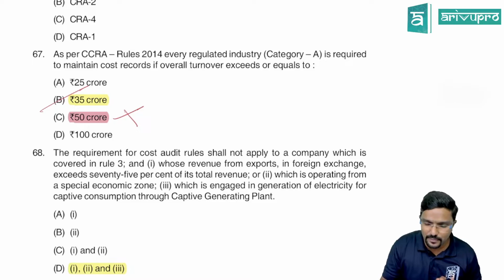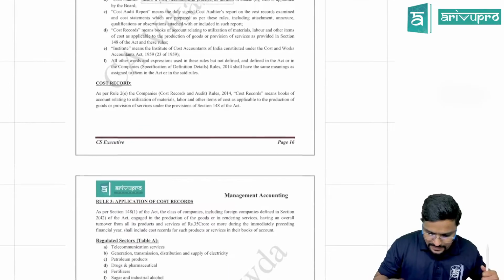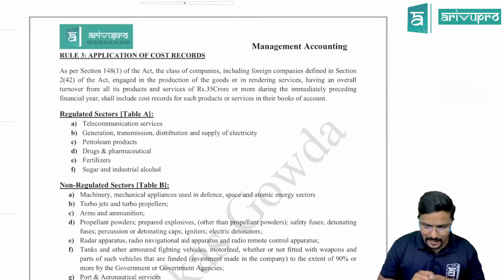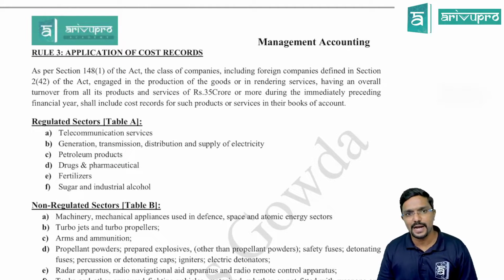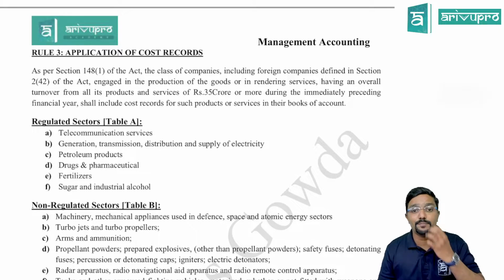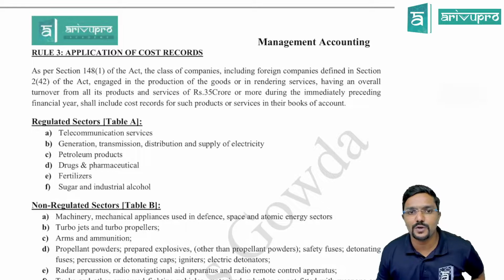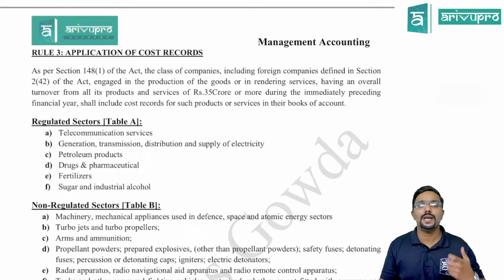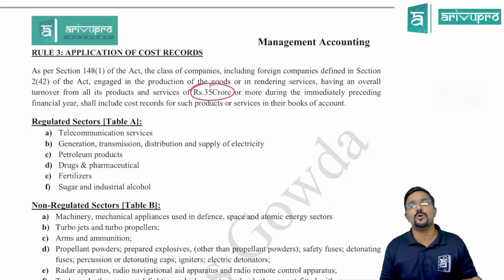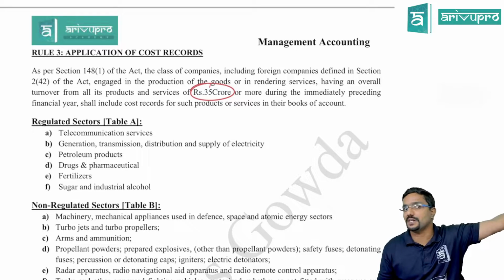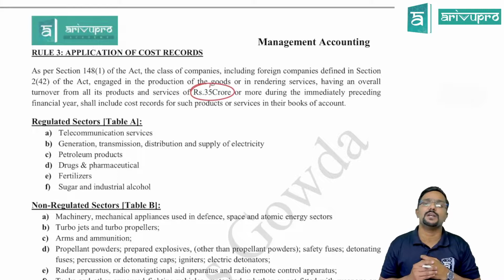Why? I will just show it. Come to my material, second chapter. Here you can see, as per Section 148 Subsection 1 of the Act, the class of companies including foreign companies defined in Section 2(42) of the Act engaged in the production of goods or in rendering services having an overall turnover from all its products and services of rupees 35 crore or more during the immediately preceding financial year, that is last year, shall include cost records for such products or services in their books of accounts.